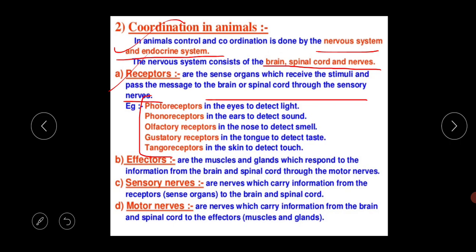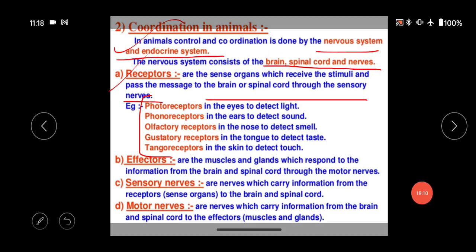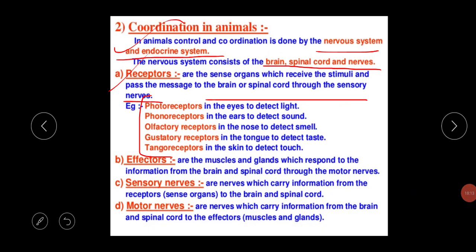The second one is the phonoreceptor, present in the ears to detect sound. The third one is the olfactory receptor, present in the nose to detect smell. The next one is the gustatory receptor, present in the tongue to detect taste. And the last one is the tangoreceptor, present in the skin to detect touch. So there are a total of 5 receptors in the 5 sensory organs, and each and every receptor has its own specific function.